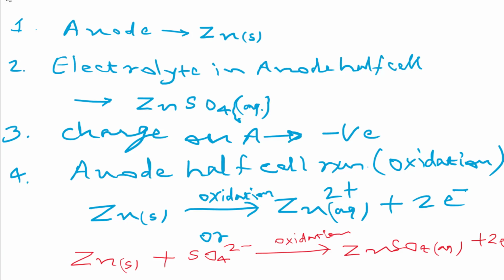Now you can see this reaction is also balanced electron-wise, mass-wise, atom-wise, all things. This is the molecular form reaction. Here sulfate will be aqueous, do remember. Okay, got it? So you can write both the reactions, both are equally valid. Generally we write the ionic reaction because we need not write any species which are not taking part actively, the spectators.